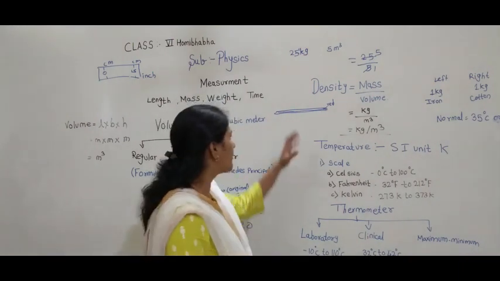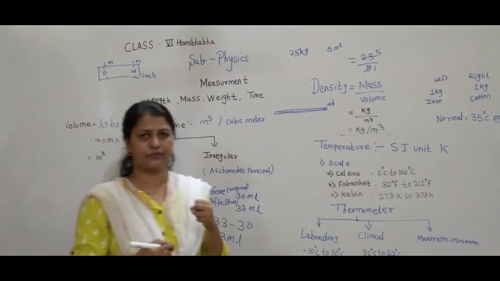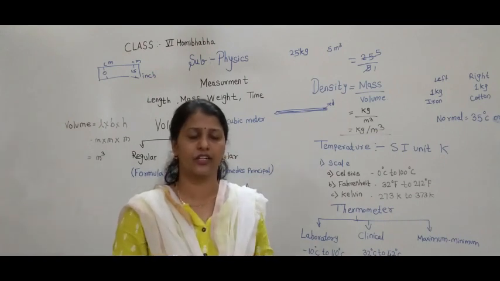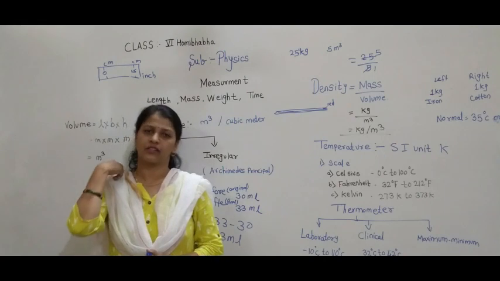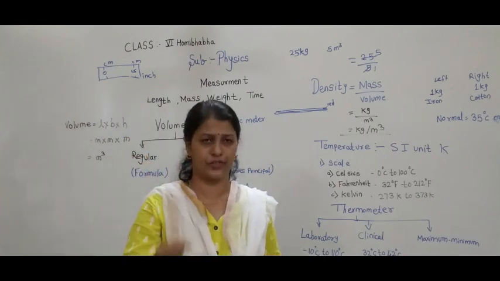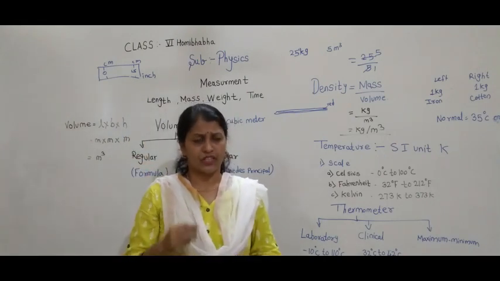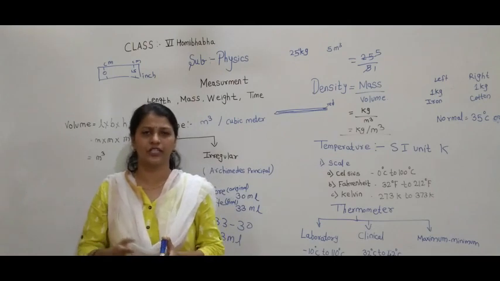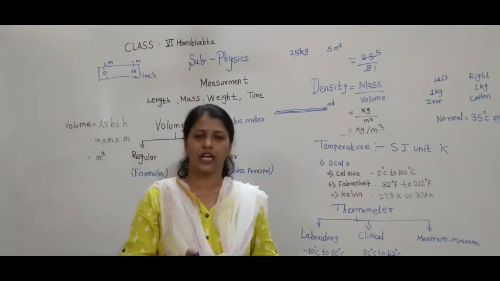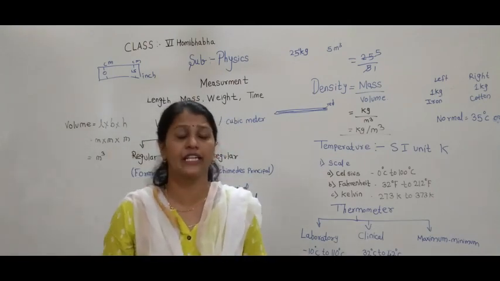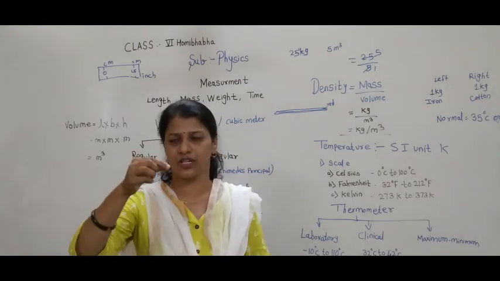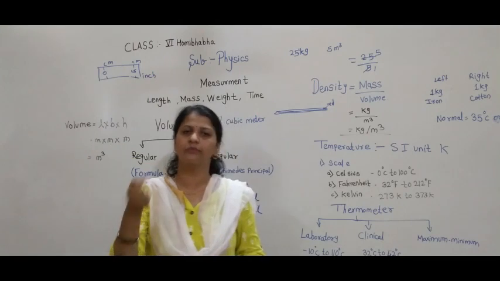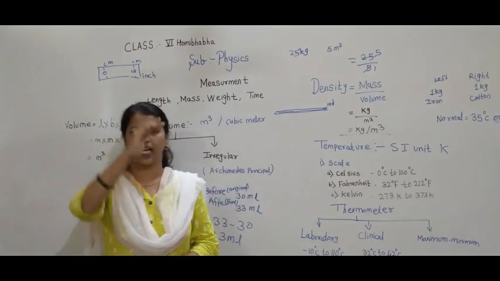Are you getting this? If you want to measure the temperature of a person, we put the thermometer either under the arm or in the mouth. The mercury level rises. Once we remove it from the mouth or arm, you can see the level of the mercury has risen.